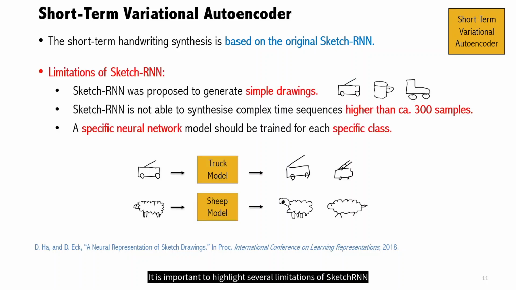It is important to highlight several limitations of SketchRNN when directly applied to handwriting. First, SketchRNN was proposed to generate simple drawings like the ones included here. Second, SketchRNN is not able to synthesize complex time sequences longer than circa 300 samples, which is the most typical case in handwriting applications with sampling frequencies around 100 to 200 Hz. And third, a specific neural network model should be trained for each specific class to achieve accurate results.